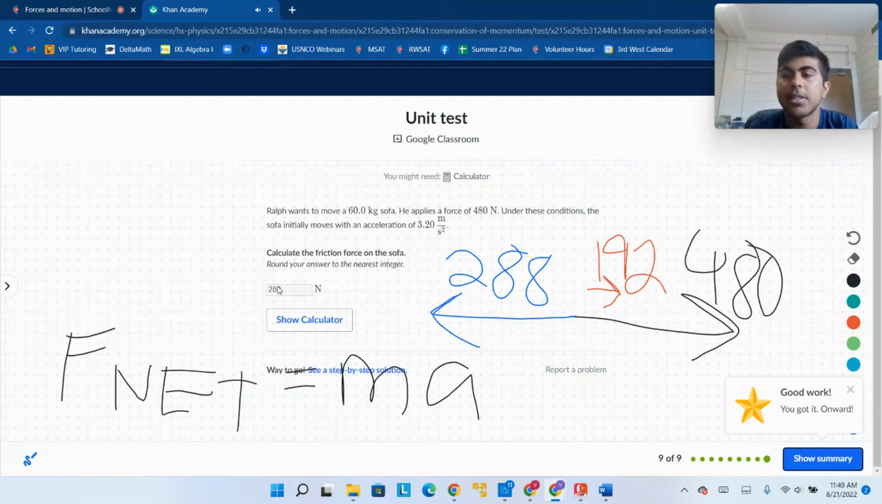Alright, so that was the unit test on forces and motion. We covered a lot of things in the topic of mechanics. We covered momentum, we covered a bit of work, energy, and power, plus we covered forces and motion.